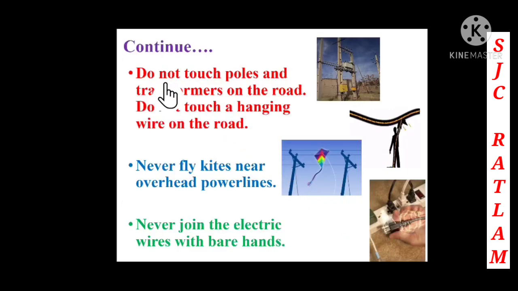Do not touch poles and transformers on the road. So children, you should not touch the poles and the transformers on the road. And do not touch a hanging wire on the road. This wire is hanging, so you should not touch it. If you touch it, you will get an electric shock. Then never fly kites near overhead power lines. You may get an electric shock if you do these things.